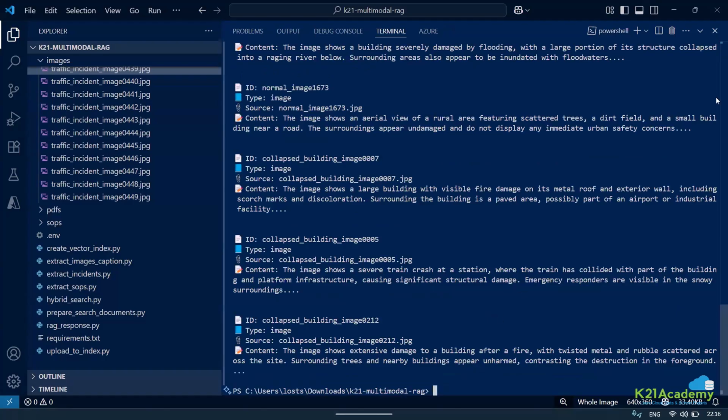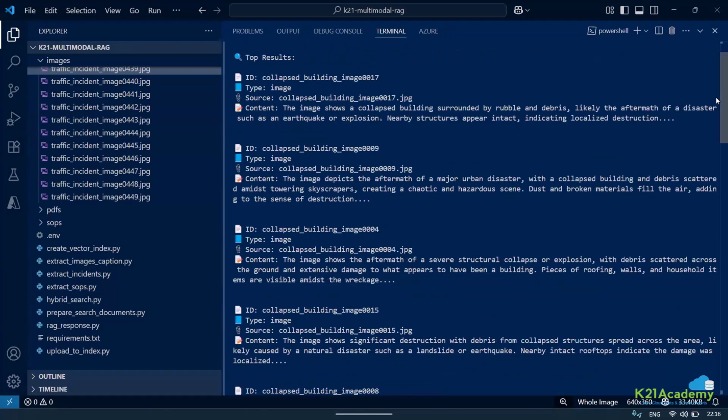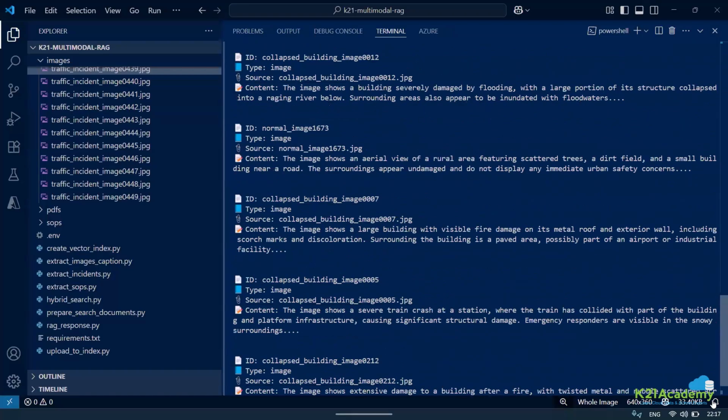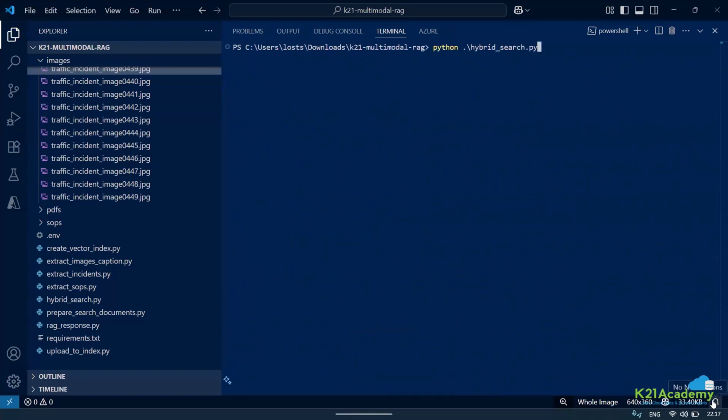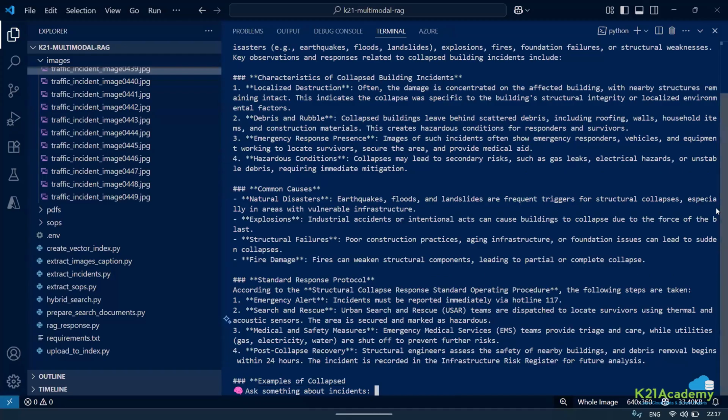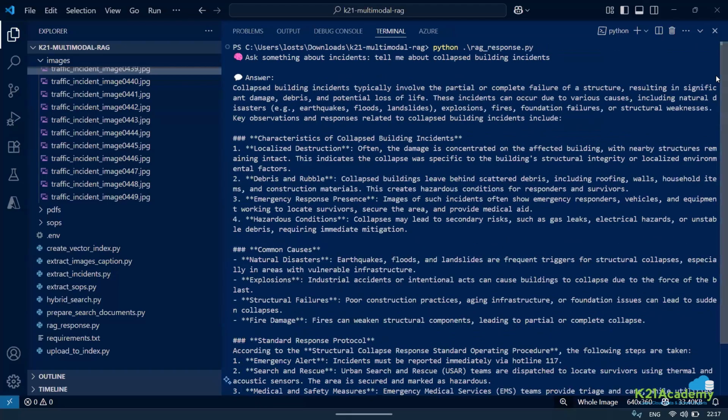And now you can see I'm getting the response from the image. Based on this, it is actually working absolutely fine. Let me try a RAG response on top of it. And I'm able to get the response with respect to the incident. If I want to set the number of tokens less, I can do that. And this is actually going to come from the image because if there are multiple things, it will go ahead and take multiple things also.